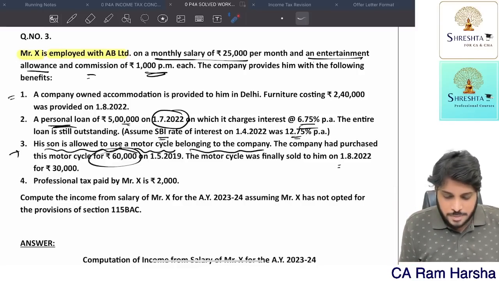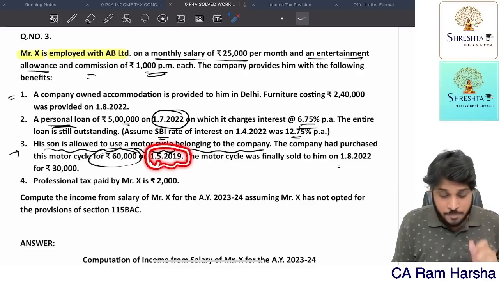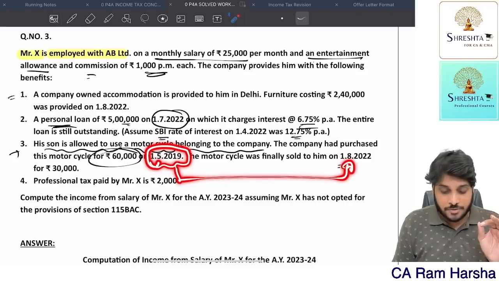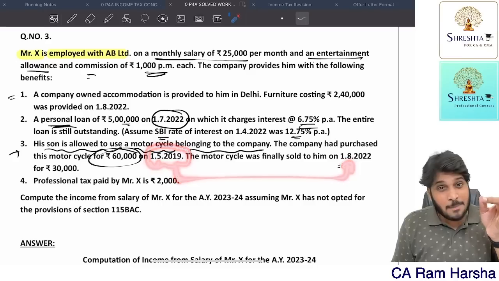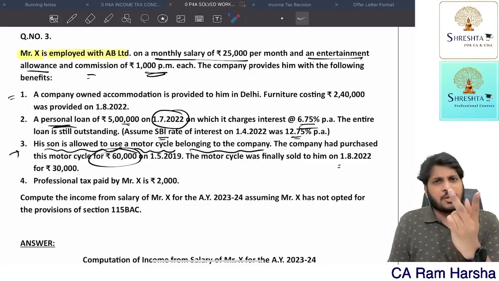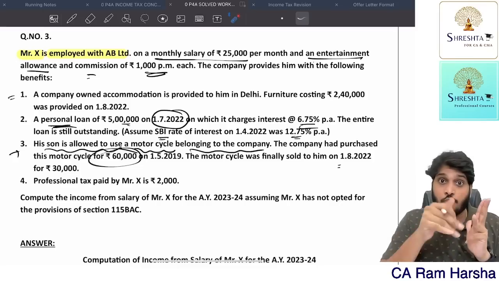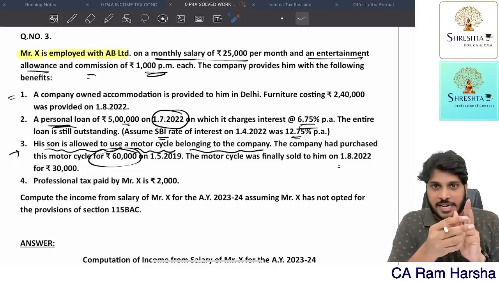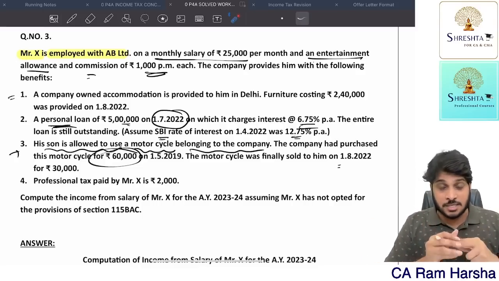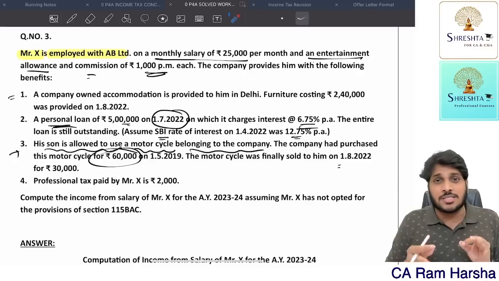Getting it? So 10%. First of all, on 1st May the company purchased. How many years is the company owning this? From 1st May 2019 to 1st August 2022, how many years completed? 1st May 2019 to 30 April 2020 is the first year, 30 April 2021 second year, 30 April 2022 third year. So 3 years completed. 30 April 2023 fourth year will complete, but before the fourth year is completed, the company sold it in its own hands. So for 3 completed years, the company is the owner. For these 3 years, it's in the name of the company.